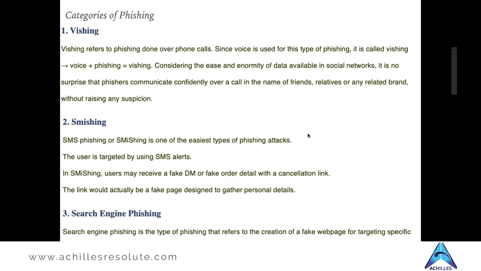So the first category that we will be talking about here is vishing. Vishing refers to phishing done over phone calls. So anything where we use voice to do phishing is known as vishing. It can be done via a normal phone call or it can be done over voice over IP. So both ways, basically if you are using voice, it will be categorized as vishing.